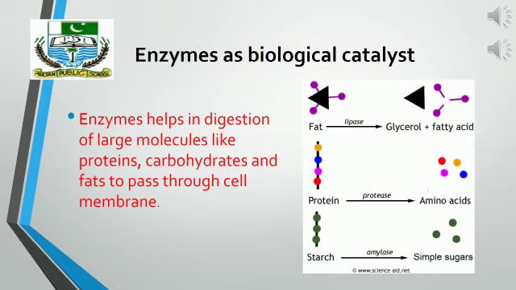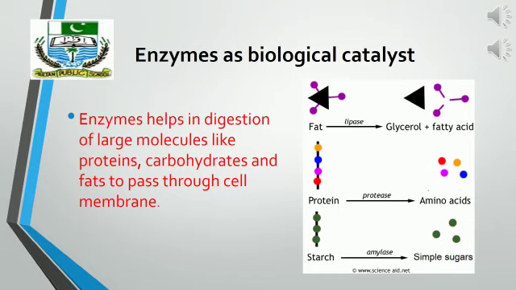There are a number of food substances that animals, including us, consume which are insoluble in water and non-diffusible through the cell membrane. For example, when we eat food, it contains carbohydrates, proteins, and fats.